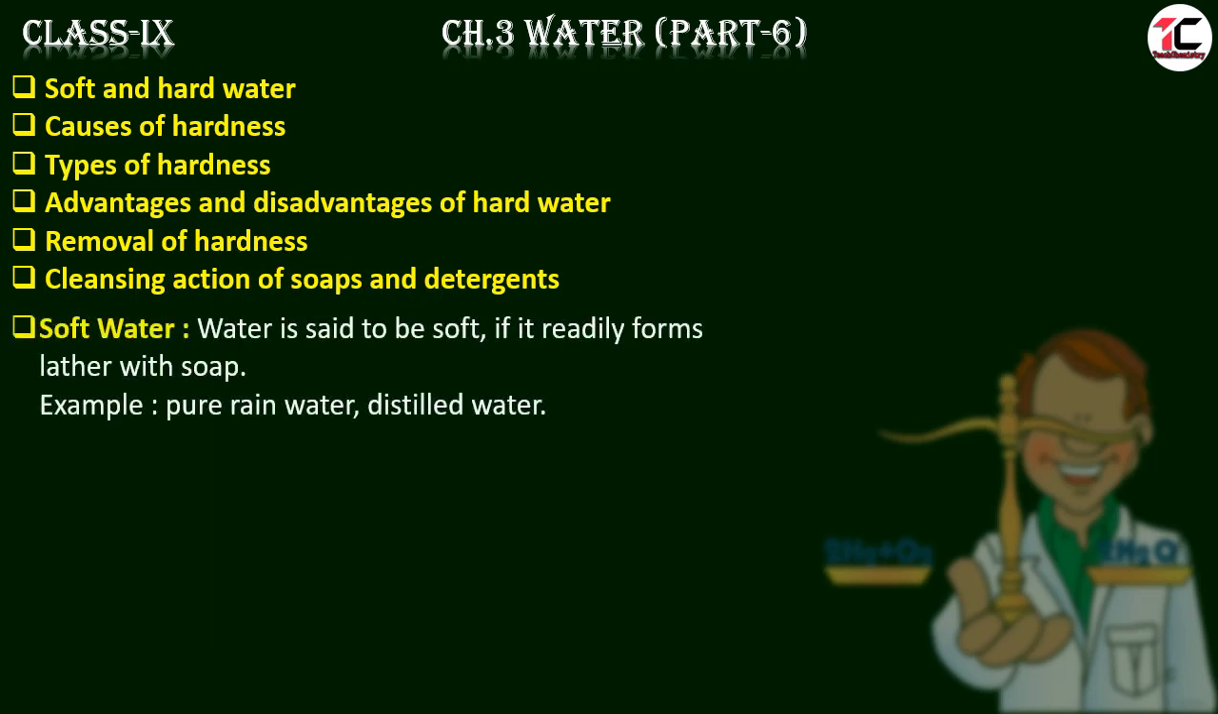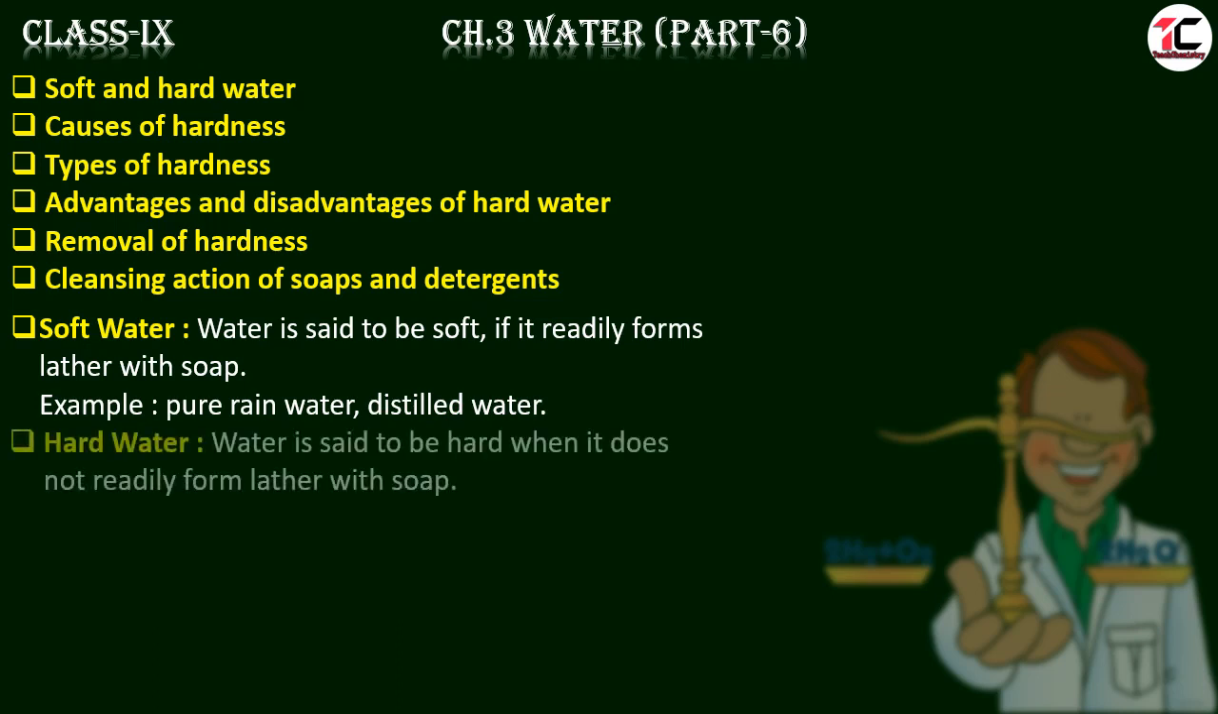Let us start with soft water. Water is said to be soft if it readily forms lather with soap. Some examples of soft water are pure rain water, which has no impurity, and distilled water. It is also pure soft water. What is hard water? Water is said to be hard when it does not readily form lather with soap.